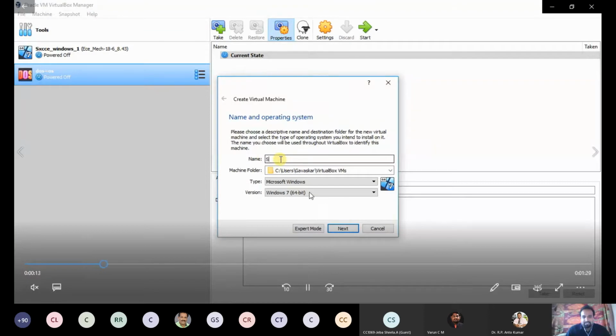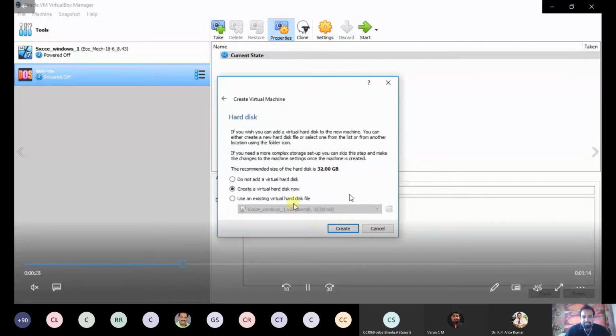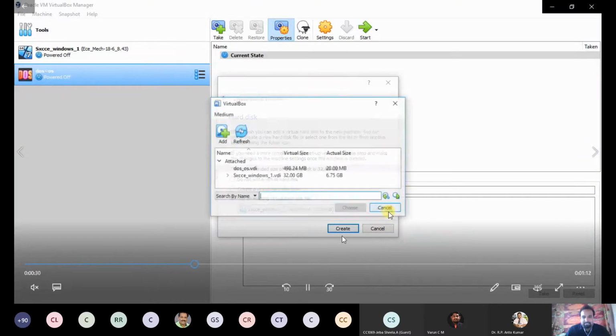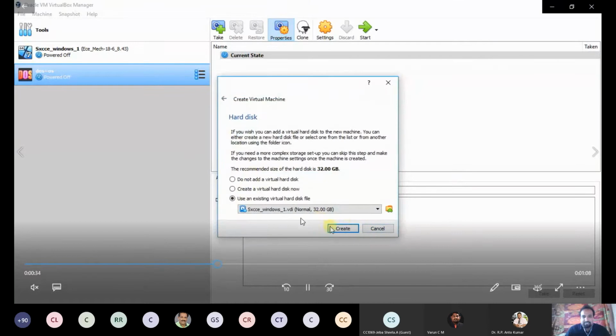Okay, I am giving the new name, underscore 1. So now this is the place where it is present. Okay, I'll show that. C, Users, Gavaskar, VirtualBox VMs. In this, now you can choose that. Okay, in that location it is present, and this file you can choose.